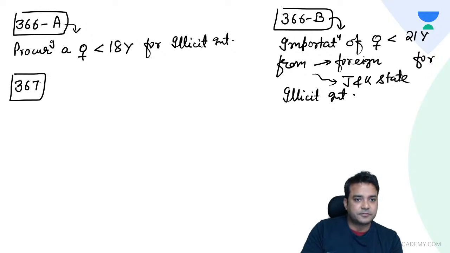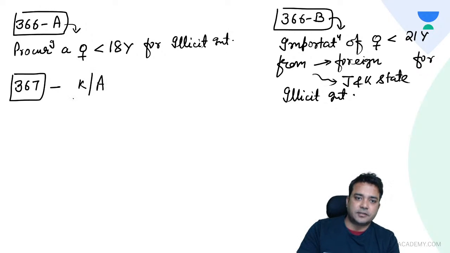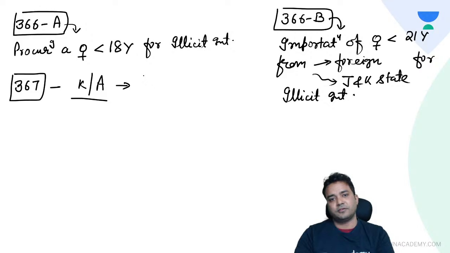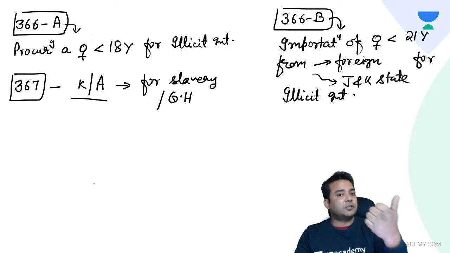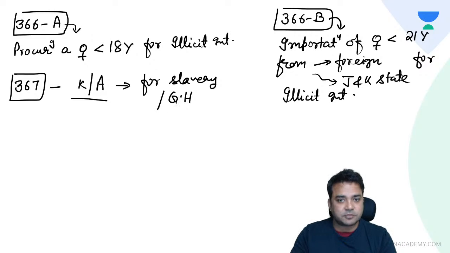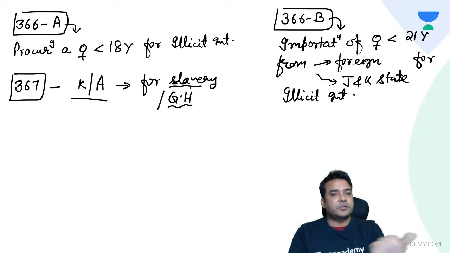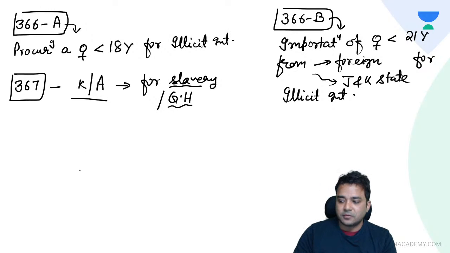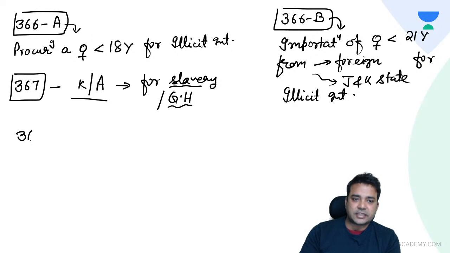Then comes 367, 68 and 69. 3 are left. So 367 says, whenever kidnapping or abduction has been done for slavery or to produce grievous hurt to a person. So this is punishable under 367. GH means grievous hurt. We have 8 clauses of grievous hurt under 320 IPC.